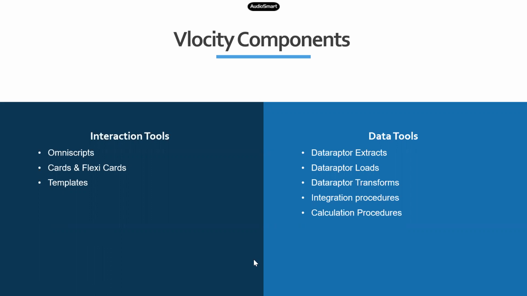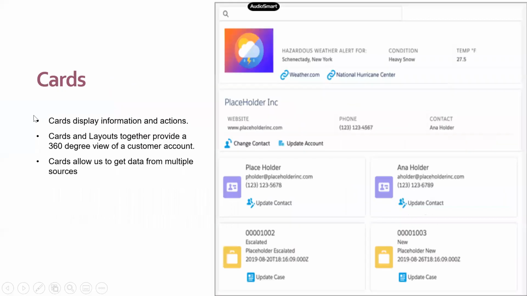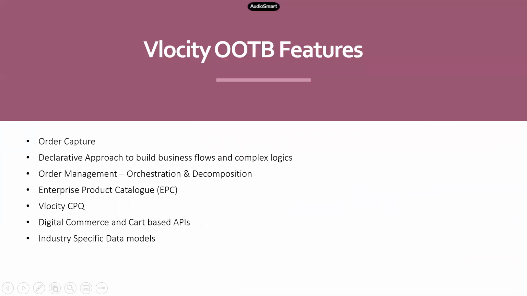All right. So these are all certain components that are provided by Velocity. You can build complex logics and complex applications using Velocity's components. As part of our training, we are going to discuss all these Velocity components as well as these out-of-the-box features. We'll try to build certain things and we'll see.